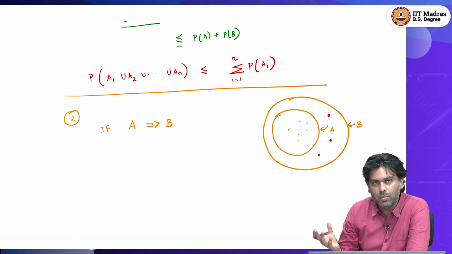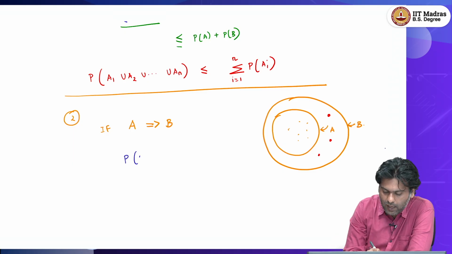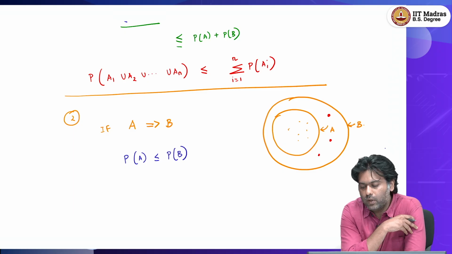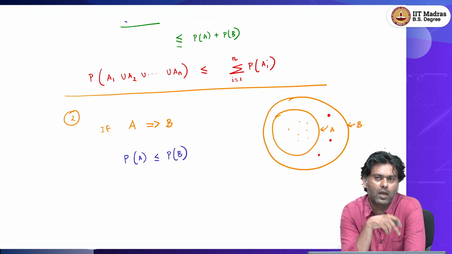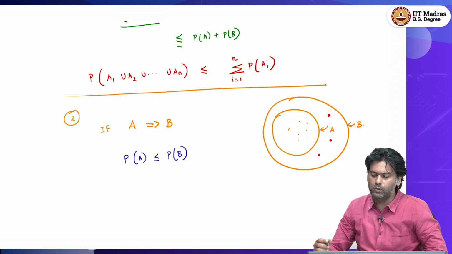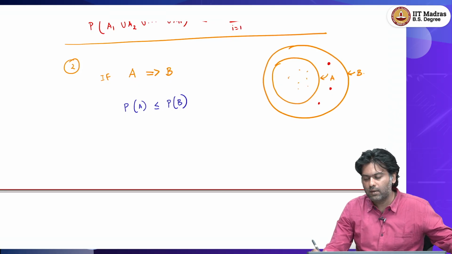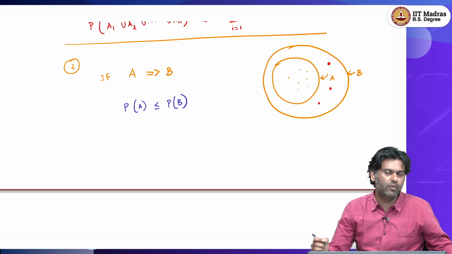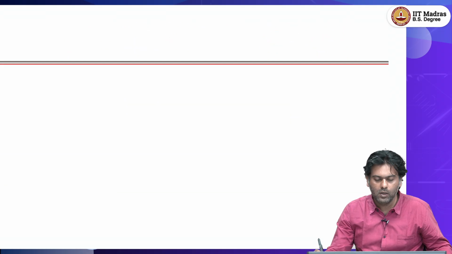So, A implies B means that B is bigger than A, which means that the probability of A is upper bounded by the probability of B, right. So, if you have two events where A happening implies B has also happened, then the probability of A is at most the probability of B, right. So, that is another simple fact to keep in mind. Okay, so these are some inequalities and some simple facts that will come in handy when we do randomized algorithm analysis later on.